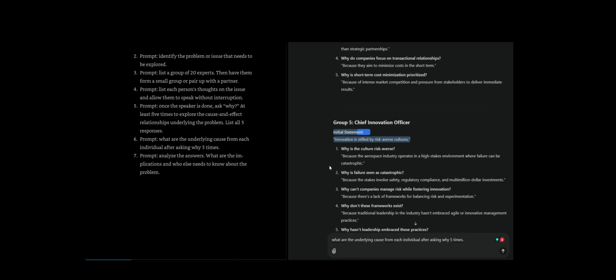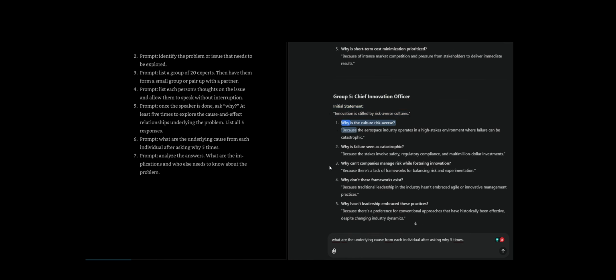Group 5, Chief Innovation Officer. Initial statement: innovation is stifled by risk-averse cultures. Why is the culture risk-averse?